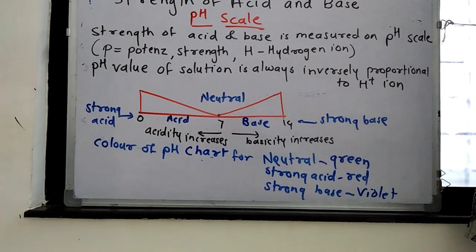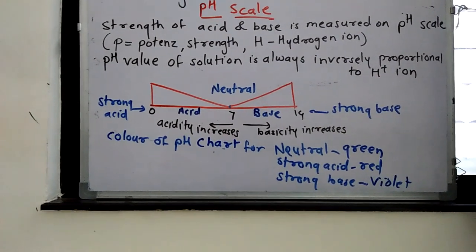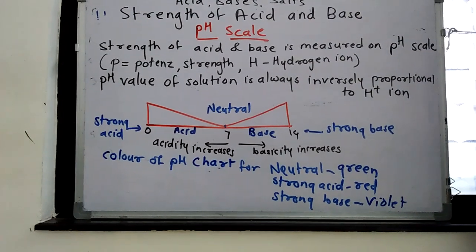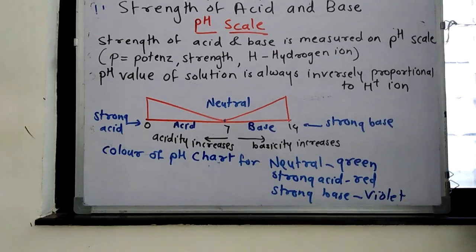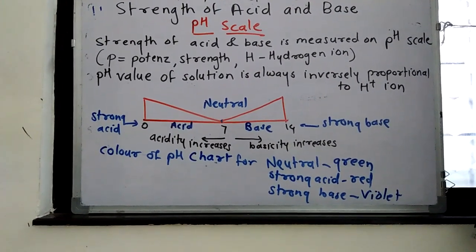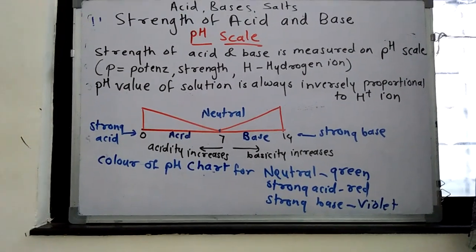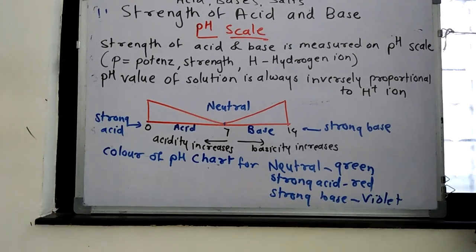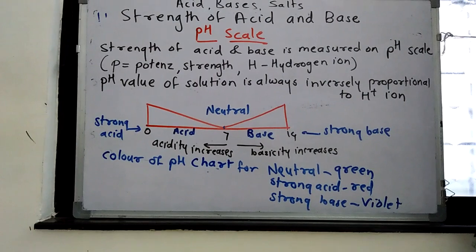So here I have drawn the pH scale. In the pH scale there are three markings: 0, 7, 14, where 0 stands for strong acid, 7 stands for neutral, and 14 stands for strong base. It means when the marking is between 0 to 7, that substance is acidic, and when the marking is between 7 to 14, then that substance is basic.